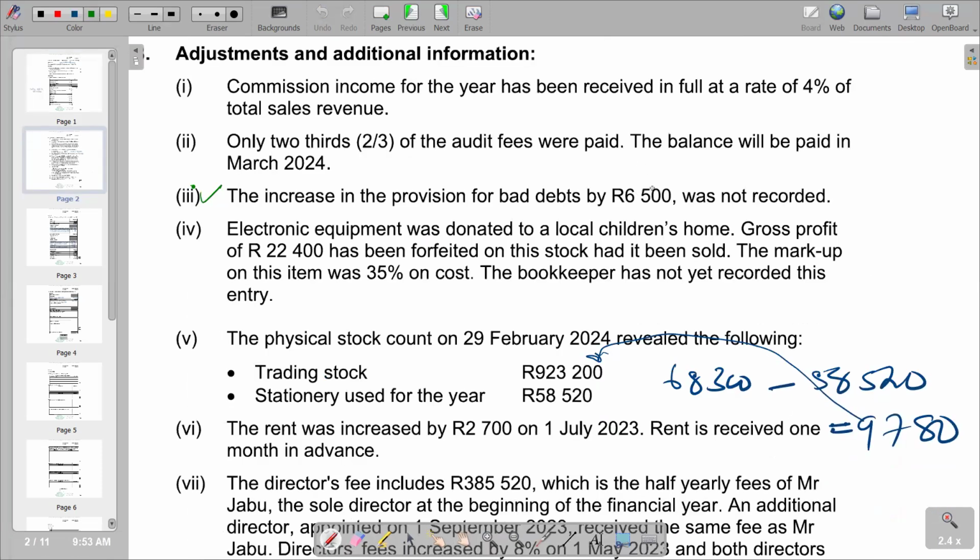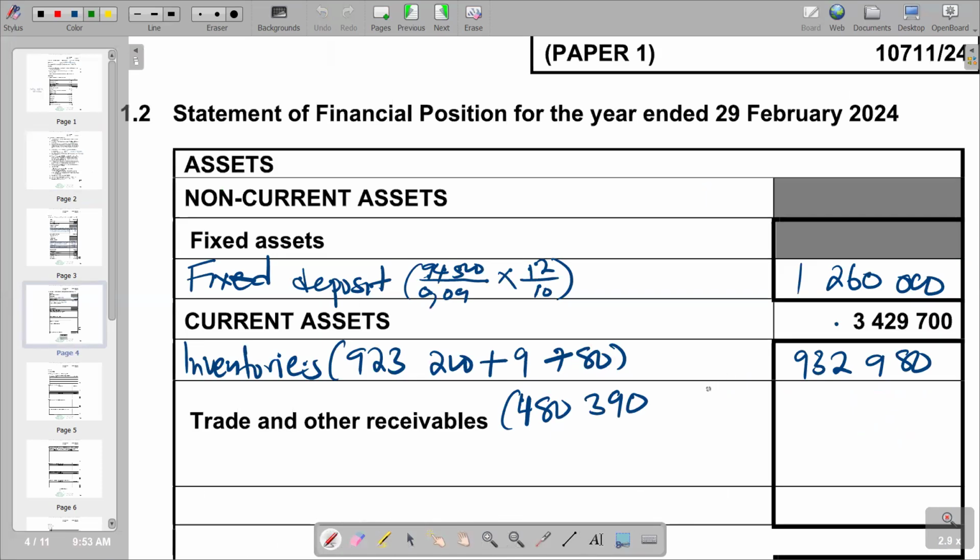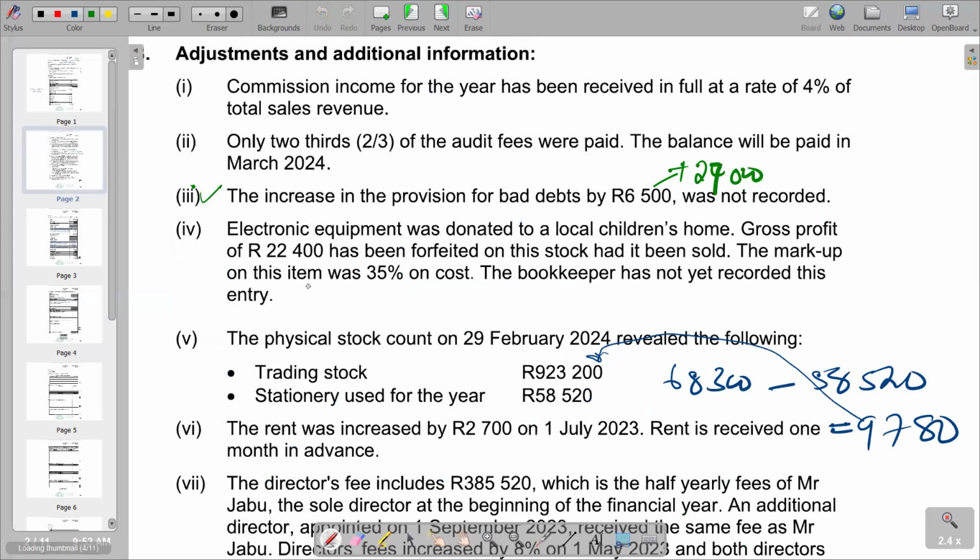So we add to the previous level and get the recent level of provision for bad debts: 6,500 plus 24,000 gives 30,500. So this one is going to be a subtraction as it reduces the trade and other receivables figure. And from there, we check for another adjustment.